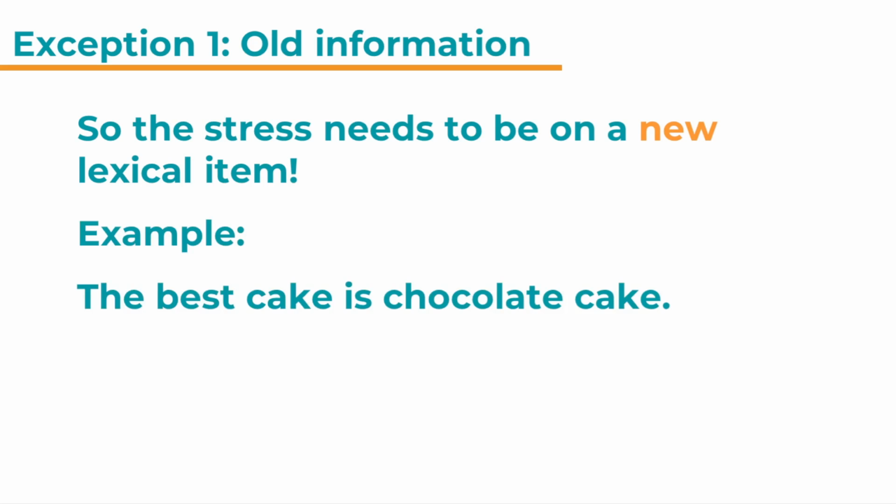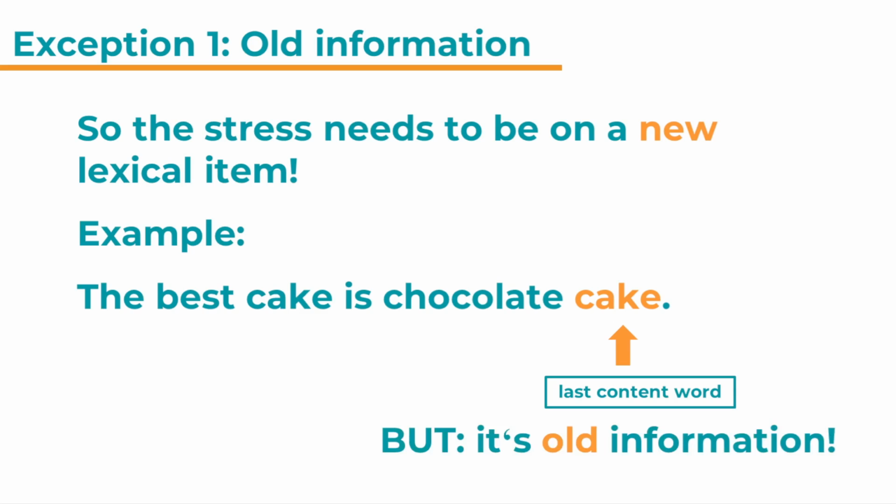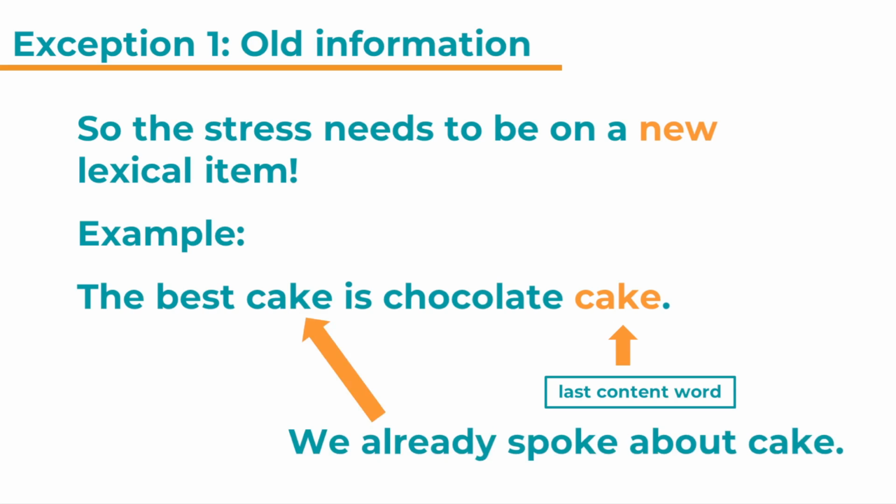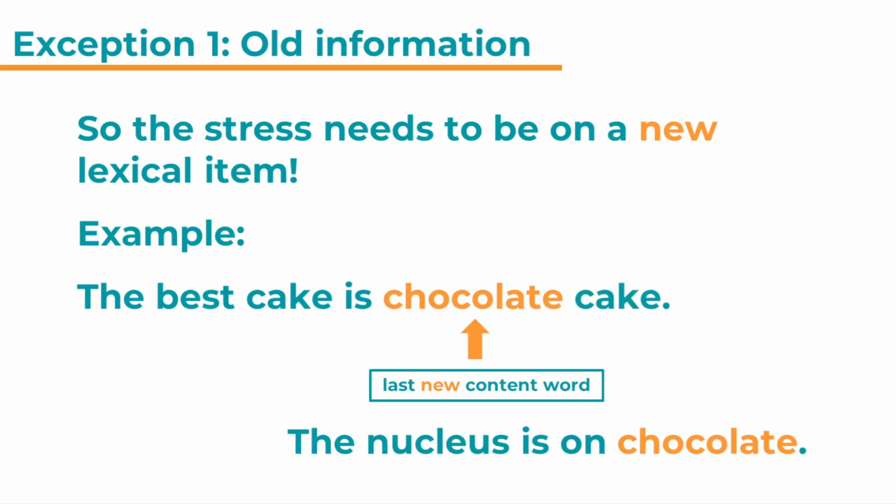Let's have a look at an example. The best cake is chocolate cake. Cake is the last content word or the last lexical item. However, this is old information. Why? Because we already spoke about cake in the sentence. The best cake is chocolate cake. So chocolate is the real last content word. The nucleus is on chocolate, not on cake.